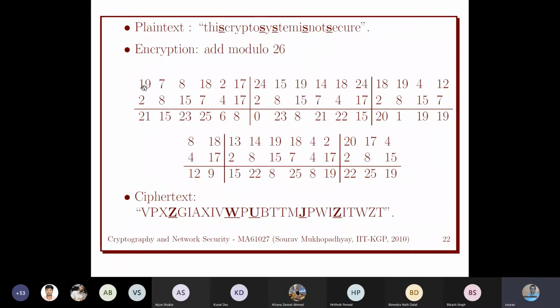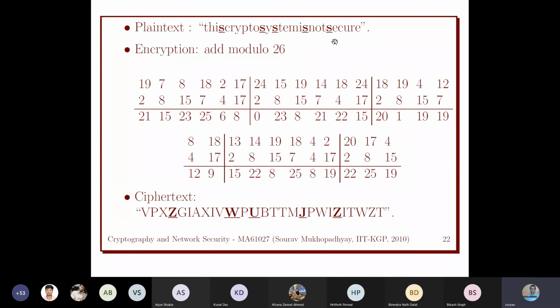So T is 19, H is 7, I is 8, like this. We do it for all the alphabets, converting them into Z26, so that we can do the addition for encryption.